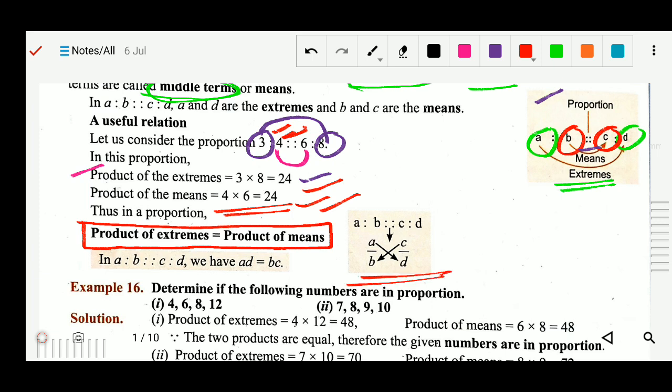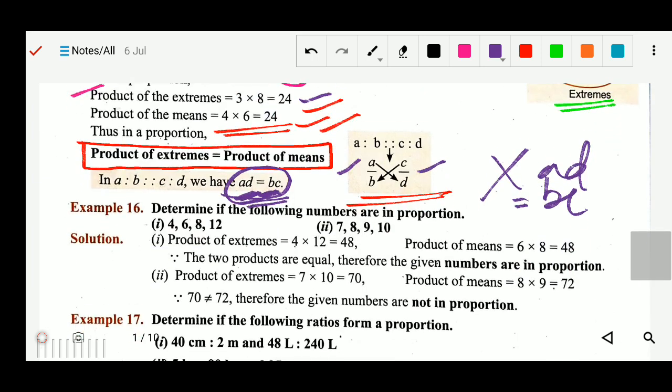This A by B, can we write it in the form of a fraction? Yes. So A by B, and C is to D, again we can write in the form of a fraction. Then what will we do? Cross multiplication. So that is A into D equals B into C. So AD equals BC, the same as here. AD is nothing but the product of extremes, and BC is your product of means. So this is the formula, and with the help of this concept we will solve questions of proportion.